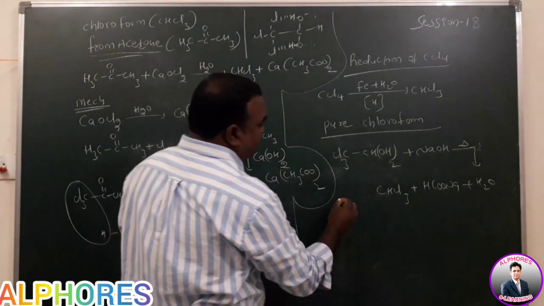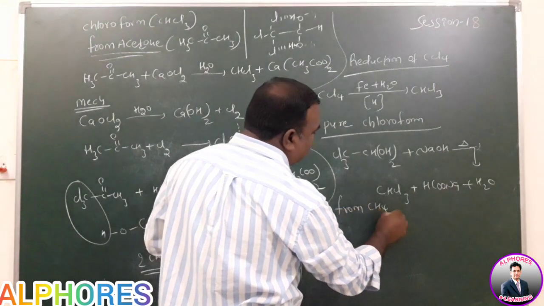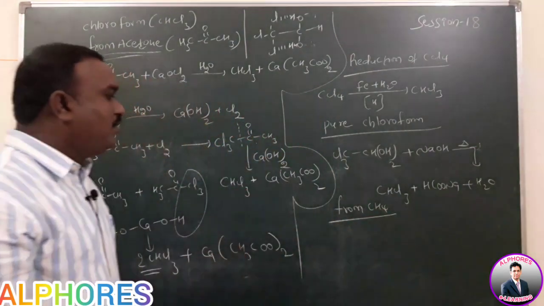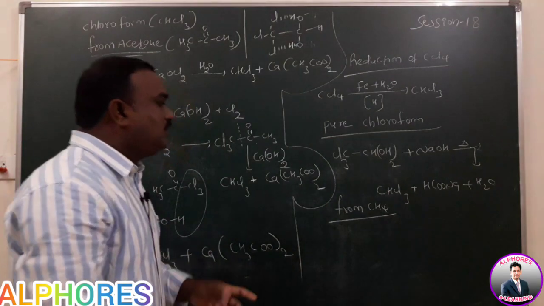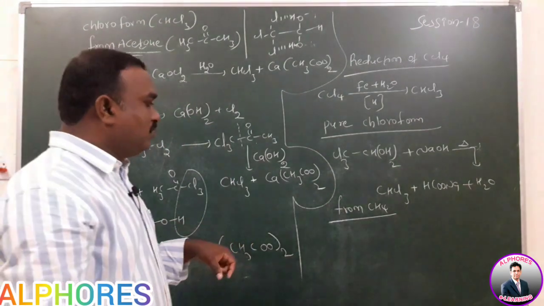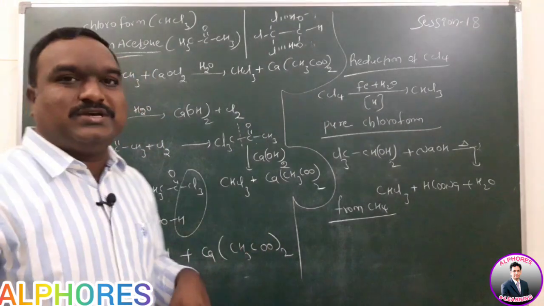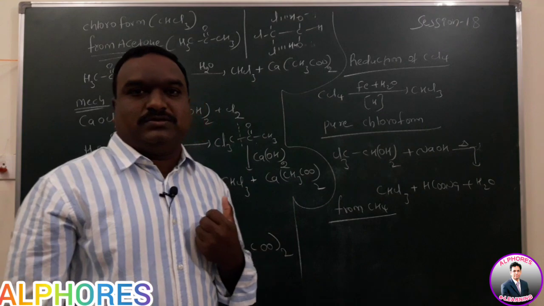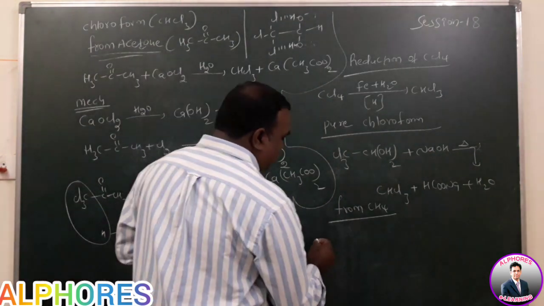Next, from methane. Methane has 4 hydrogens. How many hydrogens do you have to replace with chlorine? 3 hydrogens. Methane is an alkane, a hydrocarbon. Hydrocarbons undergo free radical substitution reactions in the presence of sunlight. Nothing but a free radical mechanism.